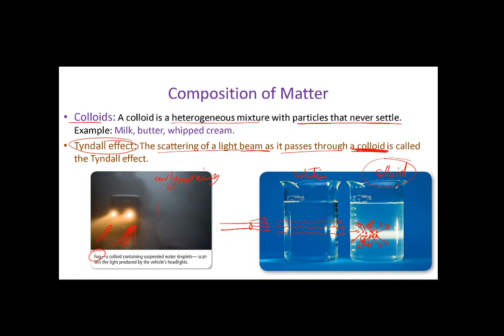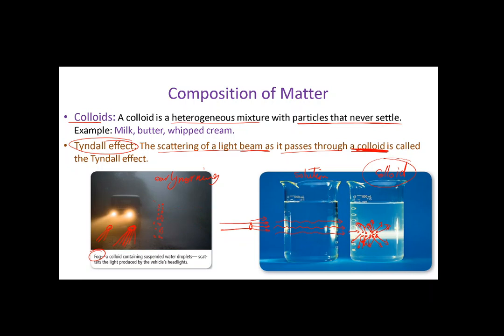Fog is the particles of water, medium particles of water, that hang in the air in the early morning. Its height is like 5 meters, 6 meters, okay, above the ground. Usually you will find it in the cold weather, because the cold weather allows the water vapor to partially condense. It will partially condense to form medium-sized particles. And the medium-sized particle, it will hang in the air, so that's considered as a colloid.